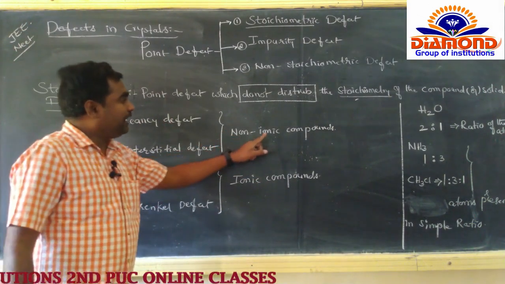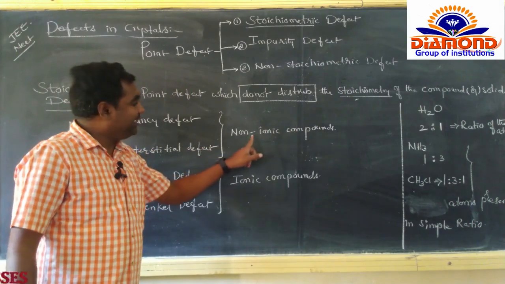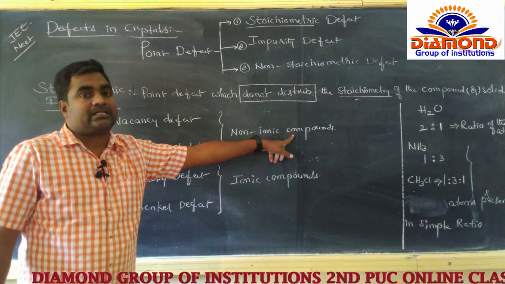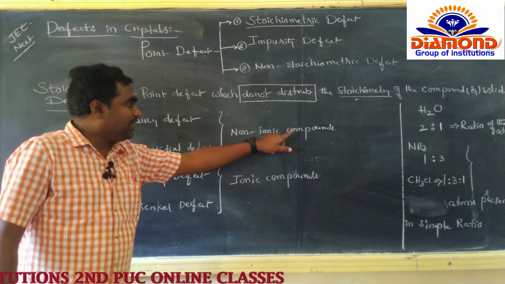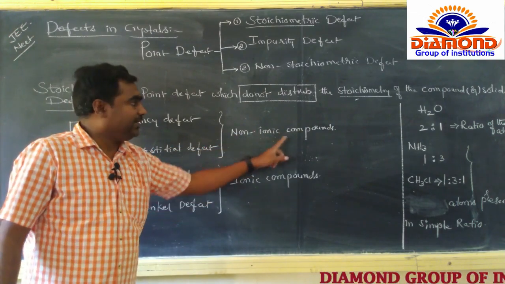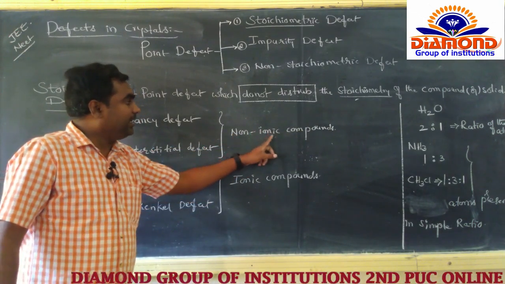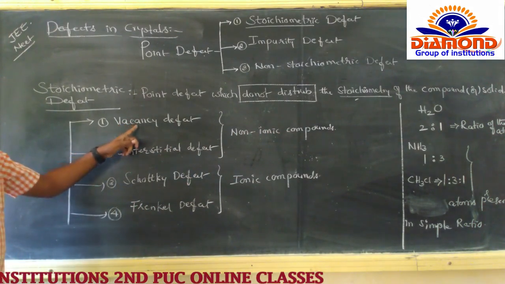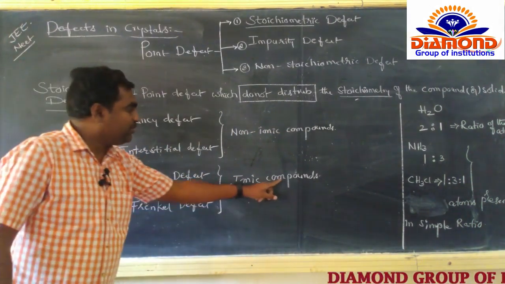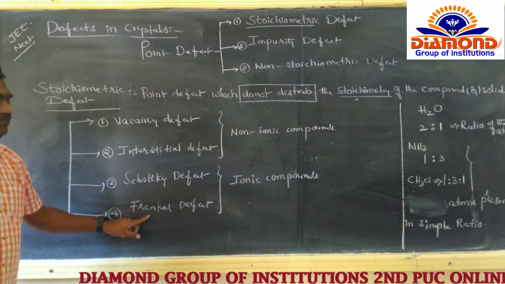लेकिन the non-ionic compounds means there is no charge, there are no ions. That type of compounds are called non-ionic compounds. So in non-ionic compounds we can get the vacancy defect and the interstitial defect. Whereas in ionic compounds we can get the Schottky defect and Frenkel defect.